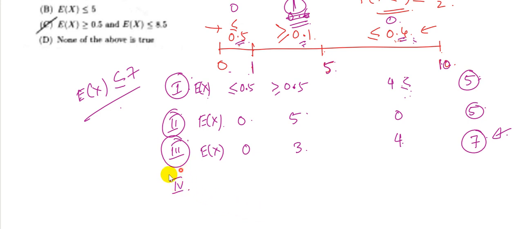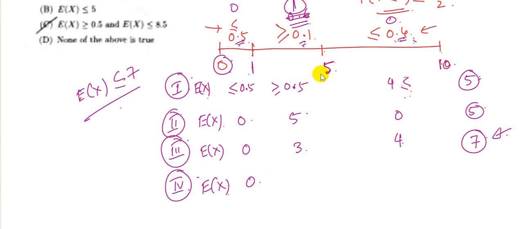Once again I take the probability of the first region as 0, and the minimum value of x in the first region can be 0, so the expectation of x will be 0.